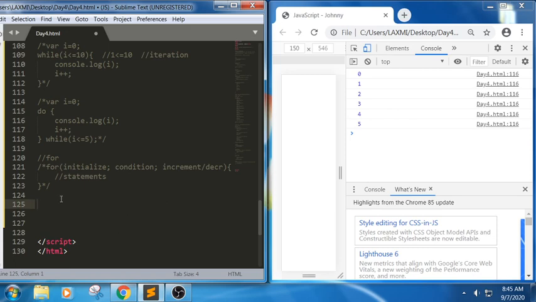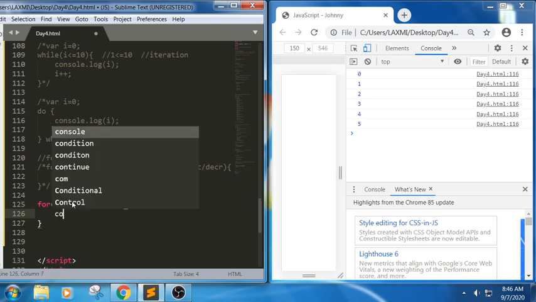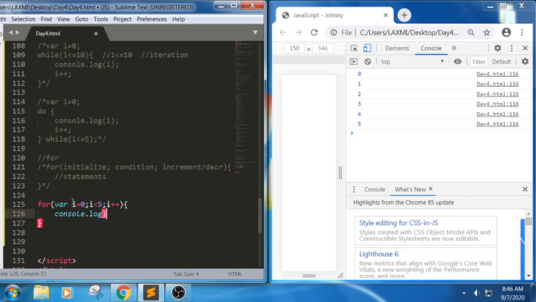Can we write the same snippet, how we have written for while and do while, with the for loop? Let us write this. First one is initialization. I am trying to write variable I equals to 0. Now I am trying to check condition I less than 5, and can you see here, we are trying to print the same 5 values, I plus plus. In this I am trying to write console.log of I, so it will try to return the value of I. See here, let's see. You got 0.